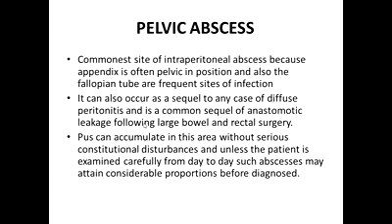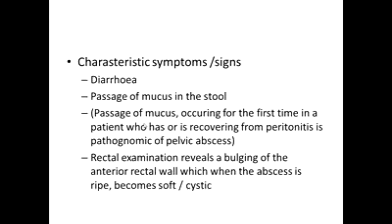So it's the commonest site of intraperitoneal collection, and it can occur as sequela of any case of diffuse peritonitis because it's the most dependent space. Pus can accumulate in this area without serious constitutional disturbance unless the patient is examined carefully from day to day, and such abscess may attain considerable proportions before diagnosed because of the location in the pelvis. Characteristic symptom: diarrhea with mucus.